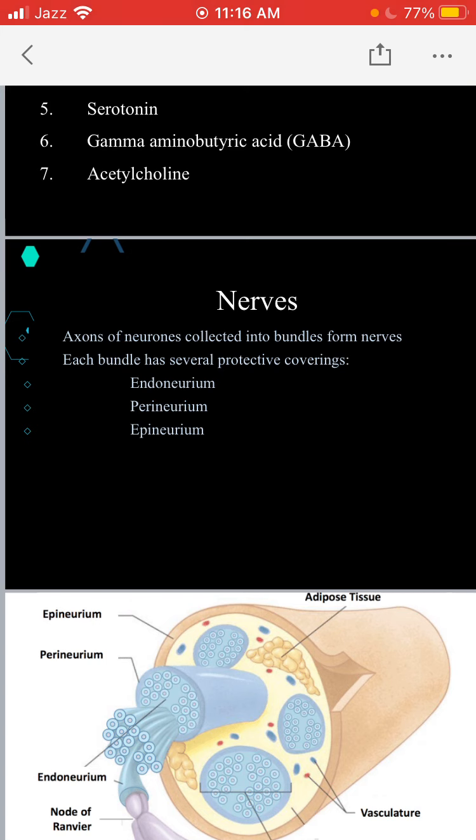So a nerve is a collection of axons in a bundle, and each bundle has several protective coverings: the endoneurium, perineurium, and epineurium.